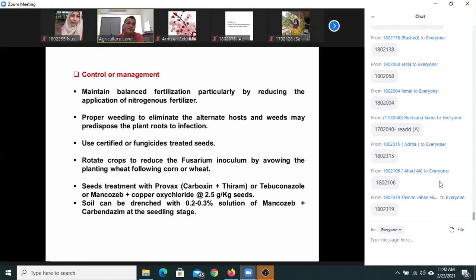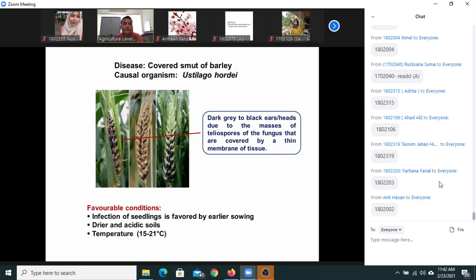Balanced fertilization is very, very important. Our farmers have the tendency to apply nitrogenous fertilizer. So we need to tell them, please apply fertilizer judiciously. Judicious application of fertilizer is important, NPK and so on, boron, gypsum, calcium and so on. Weeding is also important. It's a way.